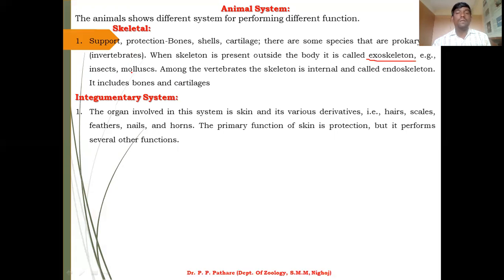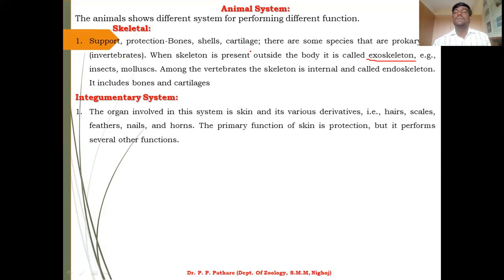If you study the animal systems, it is very important to study the structure of the body: which material, which organs, which tissues are present in the animal body. For example, skeletons are particularly useful to give support and protection, and include shell and cartilage.